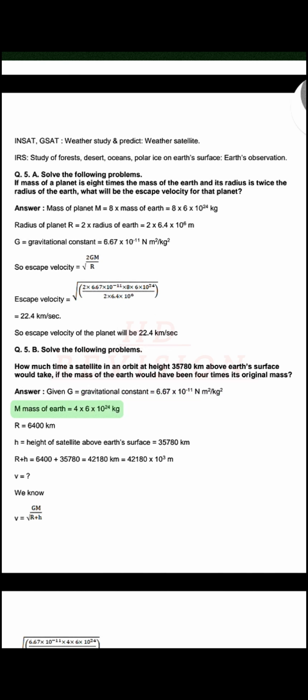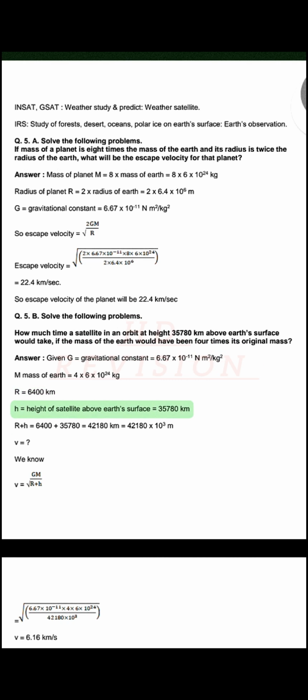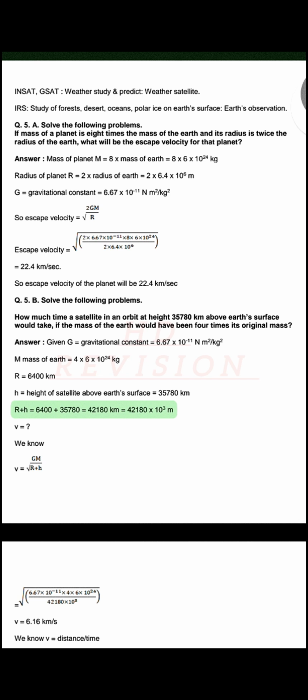M, mass of Earth, equals 4 x 6 x 10^24 kilograms. R equals 6400 kilometers. H, height of satellite above Earth's surface, equals 35,780 kilometers. R plus H equals 6400 plus 35,780 equals 42,180 kilometers equals 42,180 x 10^3 meters.